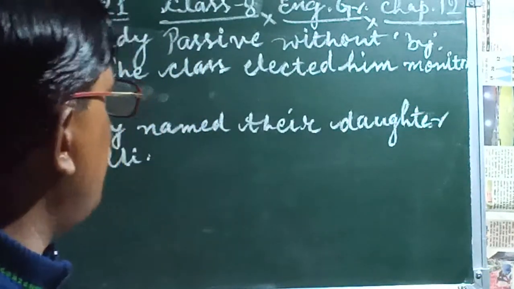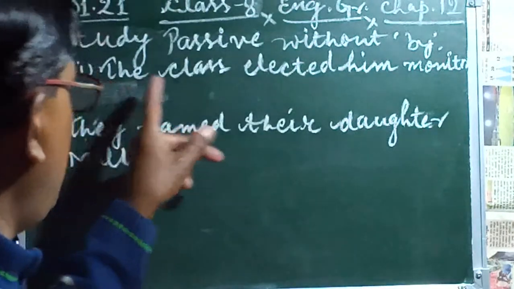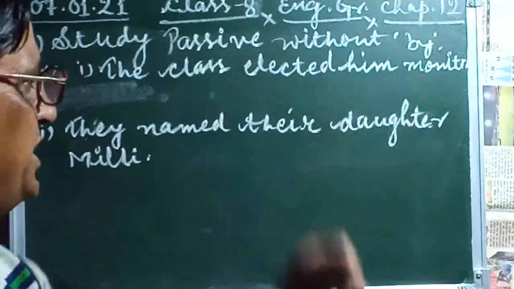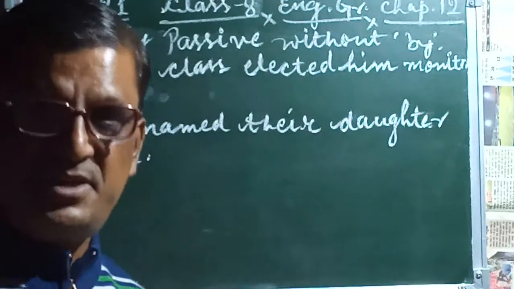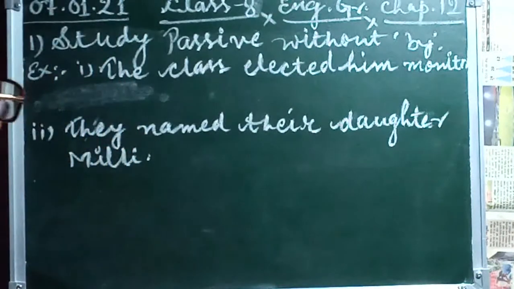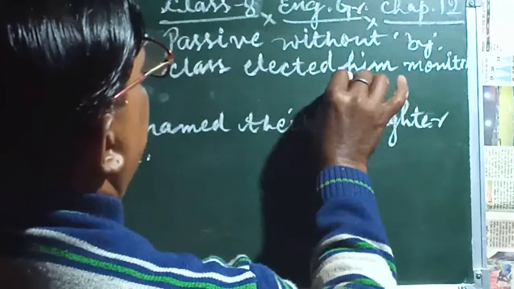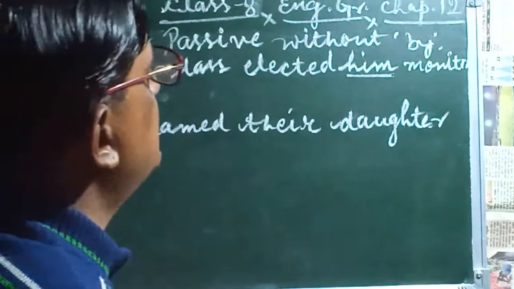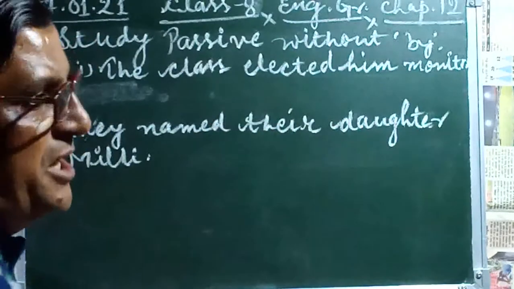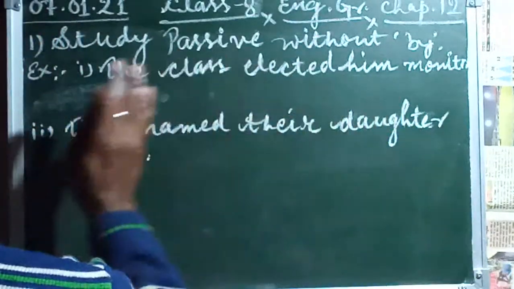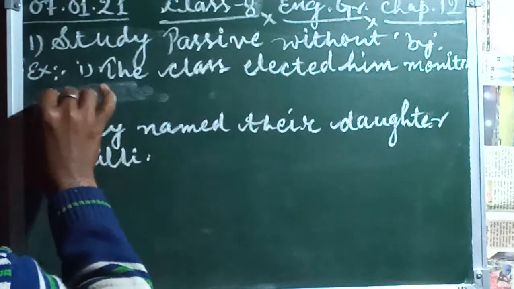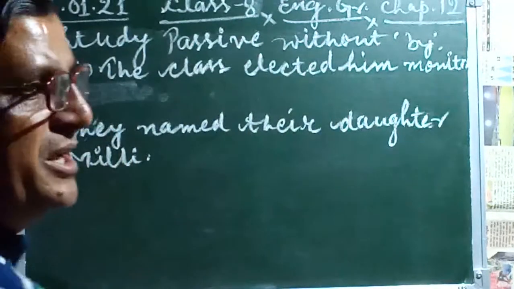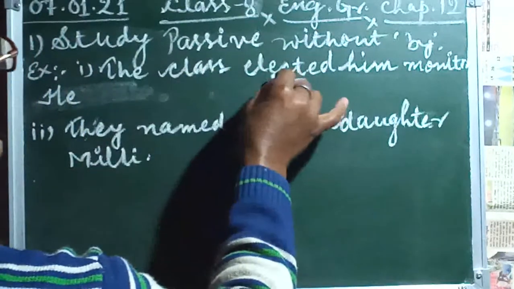Just like I'm taking examples. Number 1, the class elected him monitor. The class elected him monitor. And we have to change this sentence into passive voice. So first of all we take the object here, and the object is him. While we change it into passive voice, we change this object him into a subject. So we write he. Him changes into he.